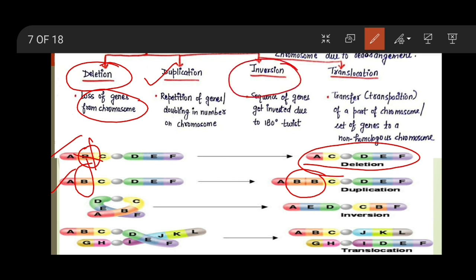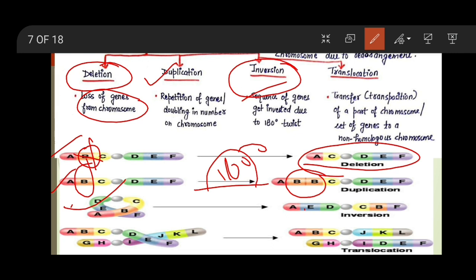And the third is inversion. Inversion means twisting, something turns and again rejoins at the same place. There will be a twist. Invert it and again rejoin at the same place, that is called inversion. So here the sequence of genes gets inverted, and what is the angle of that inversion? That is 180 degrees. They are rotated by that much angle only. Here you can see again the same A, B, C, D, E, F genes are there on this chromosome.